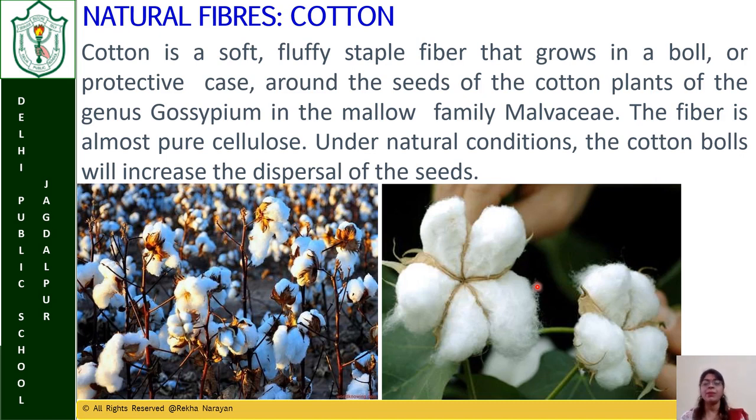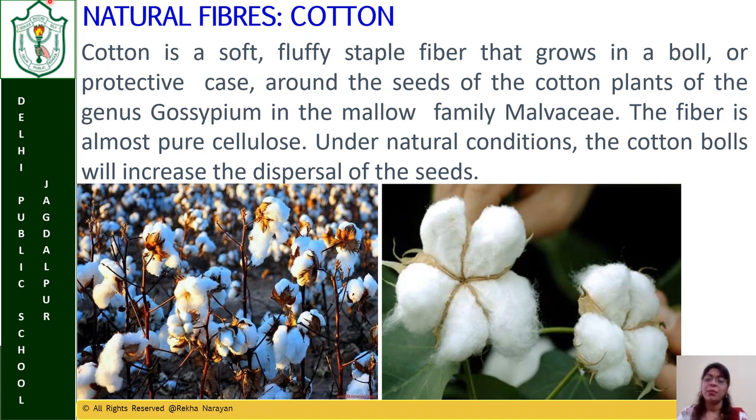The seeds scatter nearby, and the cotton fibers also fall here and there, but they become softer and fluffy. So remember, cotton is a very soft and fluffy fiber that makes it more absorbent. Cellulose increases the water absorbency.